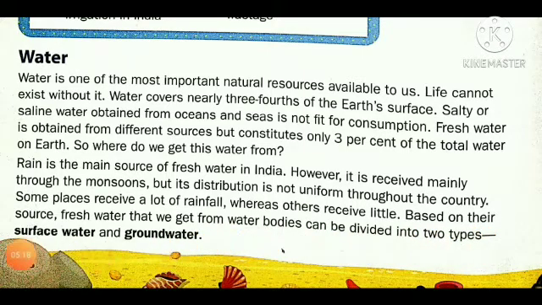The first is called surface water, just like lakes, rivers and ponds, that is surface level water. Groundwater seeps under the soil in the earth and is preserved there, and that is called groundwater. Groundwater and surface water are the two types of water bodies.